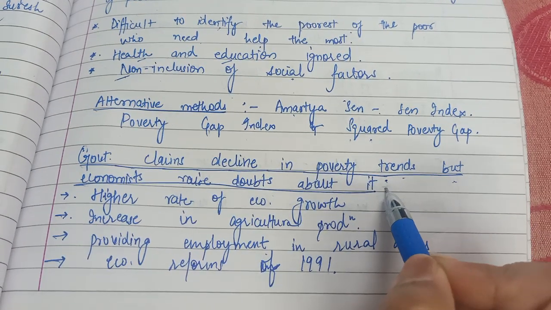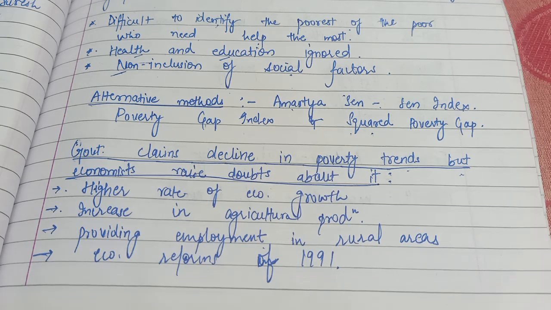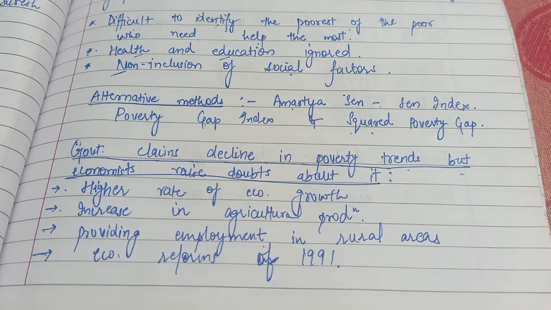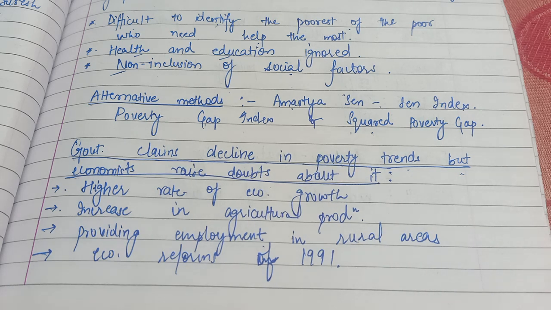Government claims obviously that yes, since independence, poverty has declined in the country. And yes, obviously, there is no doubt about it that poverty has declined in the country in all these years. But has it really declined with the numbers the government shows, or is there some other truth behind it? Let us see.